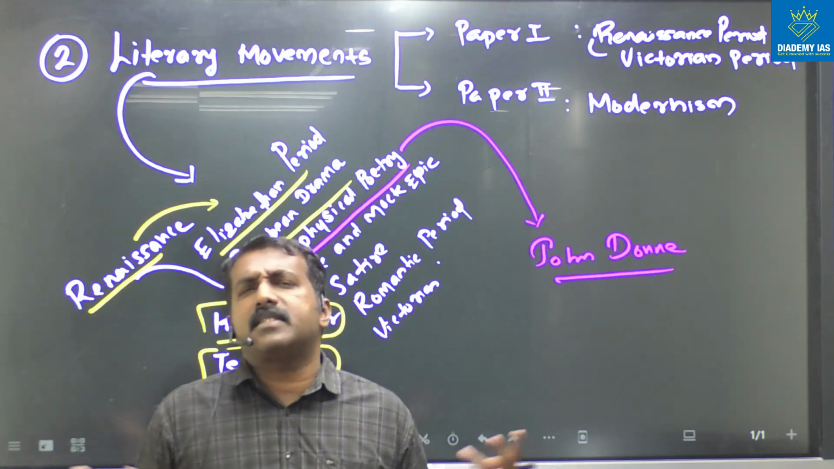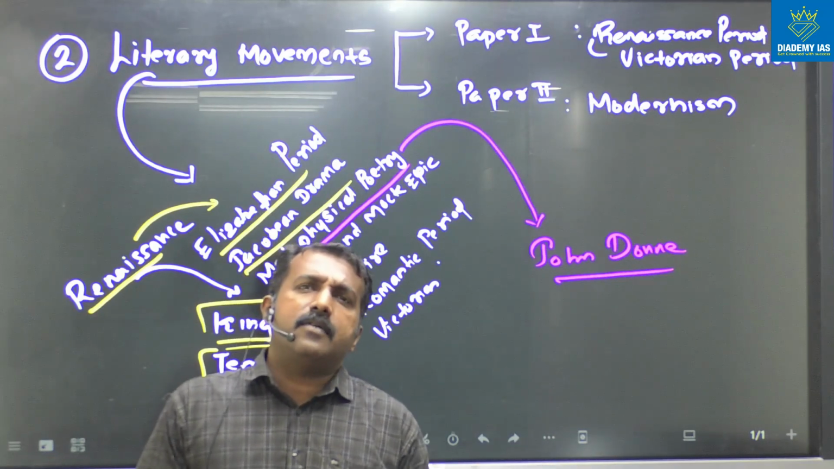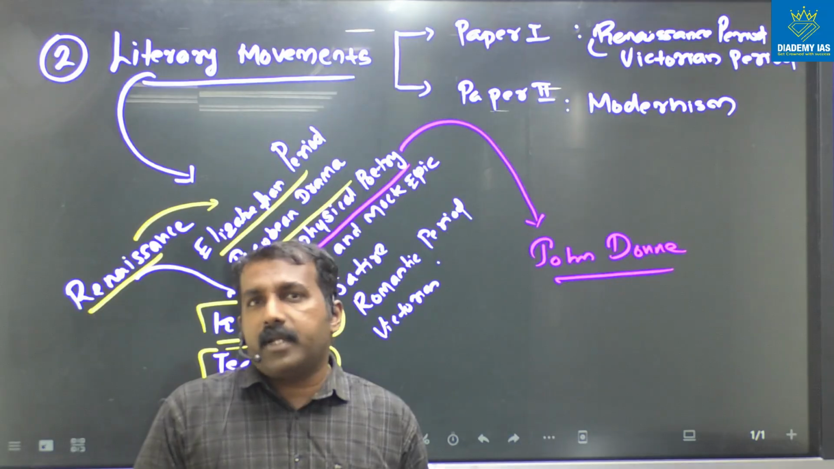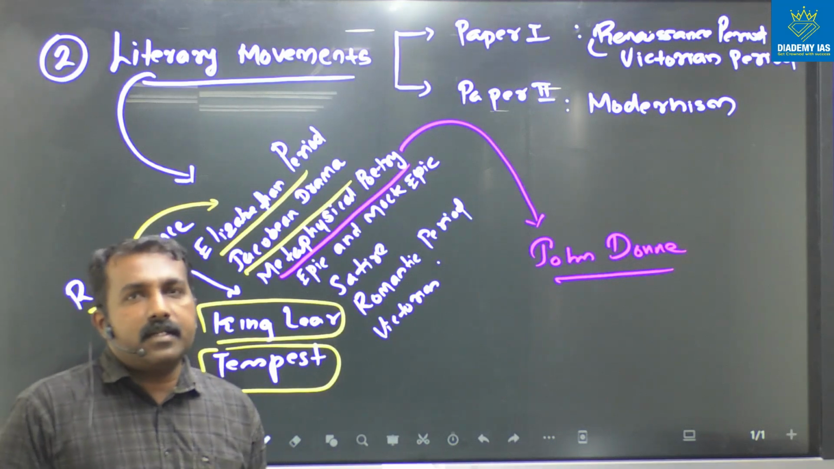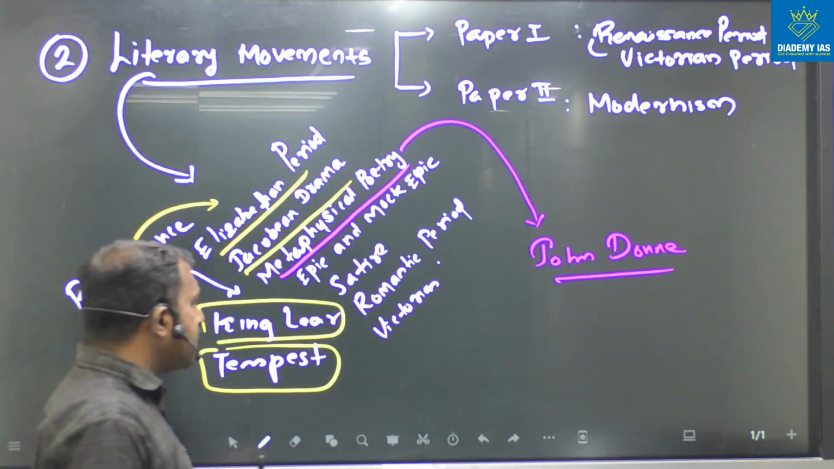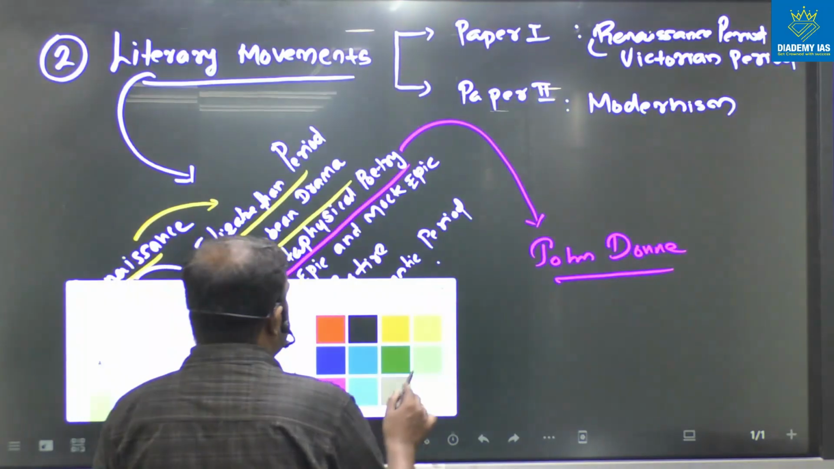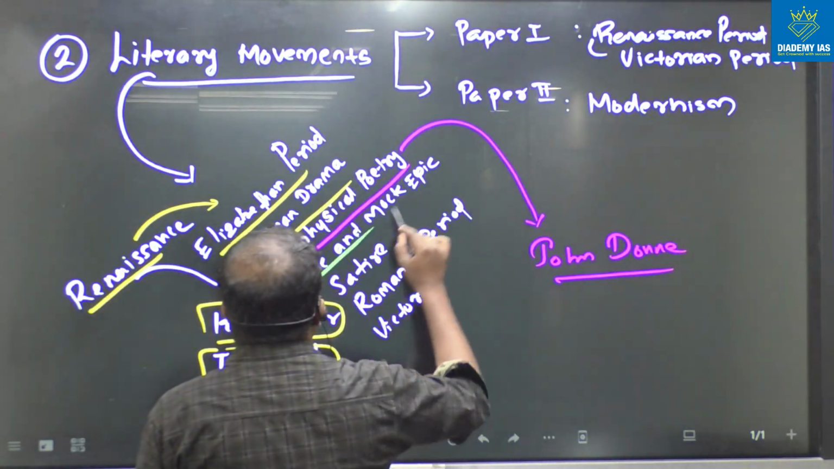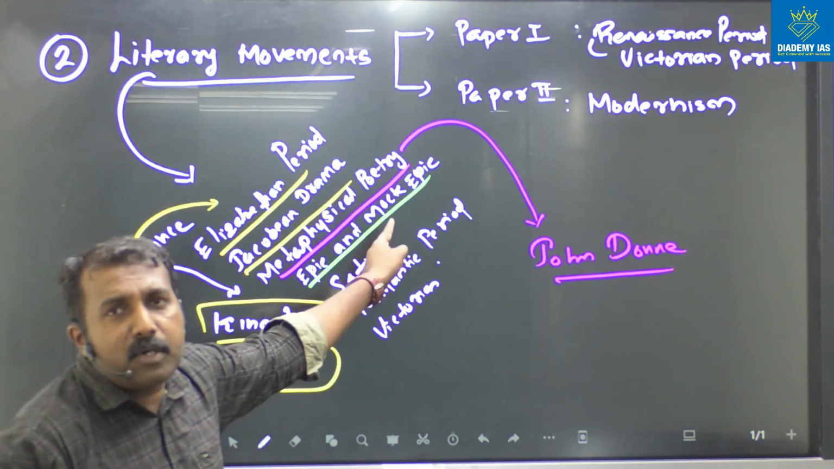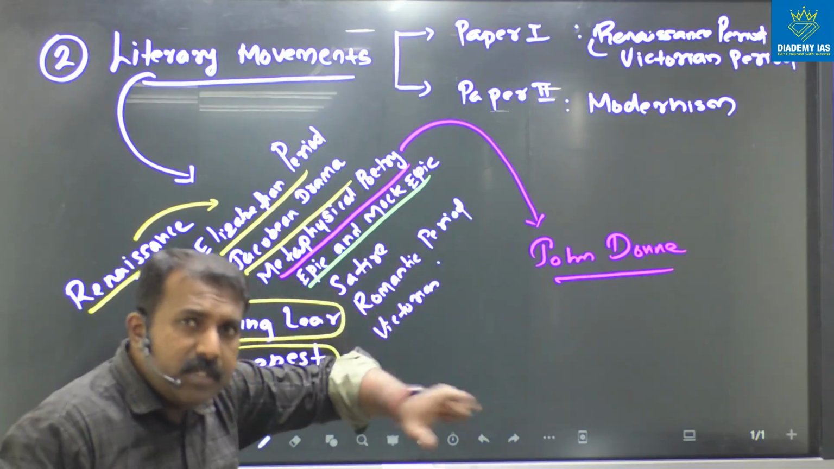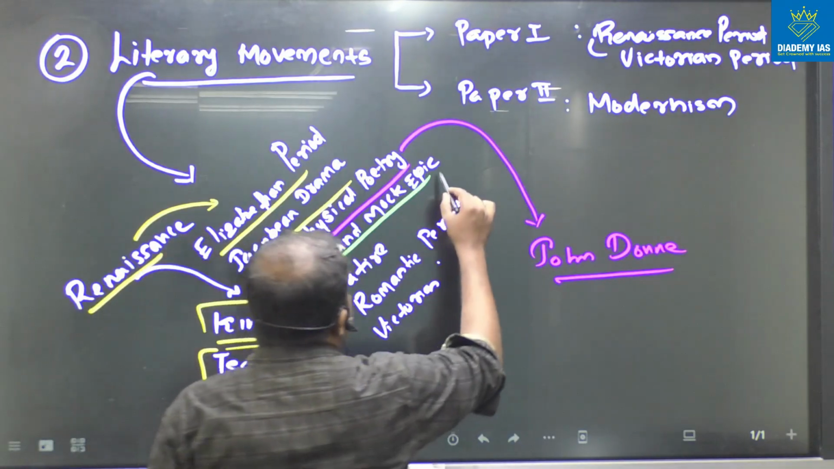So this type of concept we have to understand from the metaphysical poetry, the metaphysical perspective. After that you have to read John Donne. Then the next one is epic and mock epic. Again, you have to connect this literary movement or the historic background to the works mentioned in the UPSC syllabus.